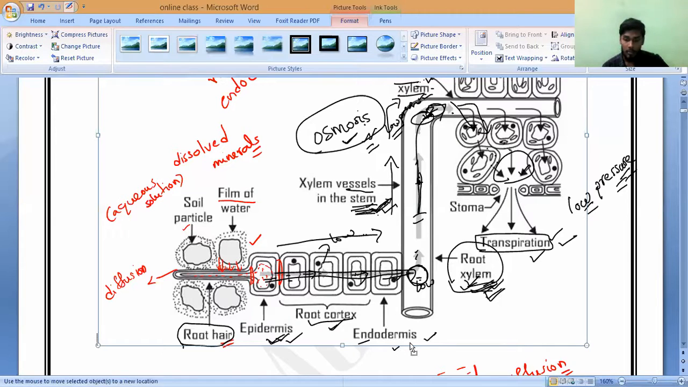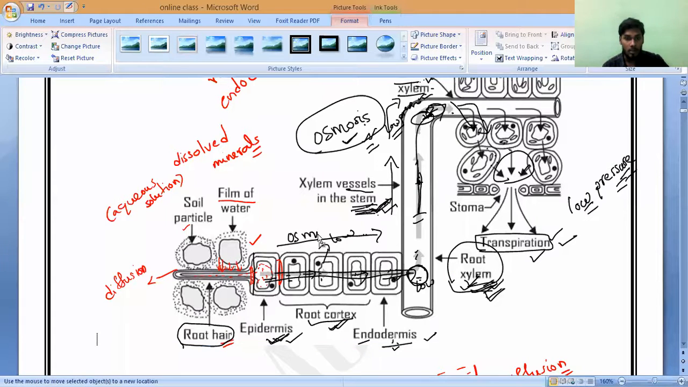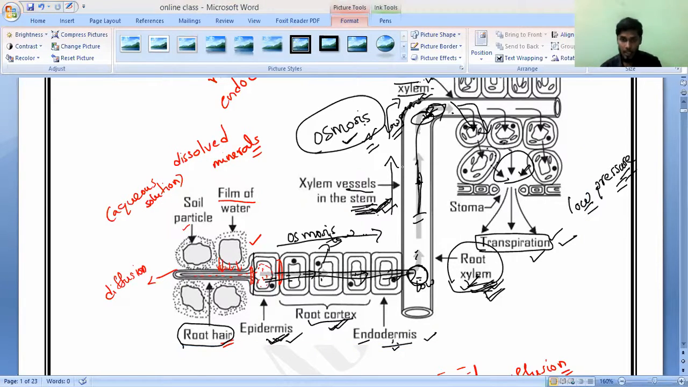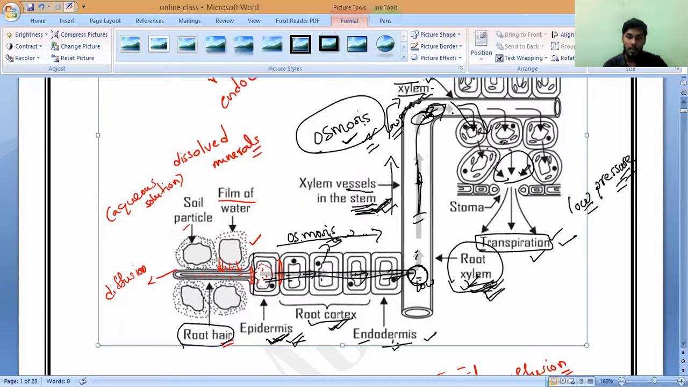Epidermis, root cortex, endodermis. Endodermis is connected to the root cortex, which is connected to the what? Epidermis. Till here, till epidermis, what process is happening? Osmosis only. High pressure and low pressure, continuously. So the water has been transported. Correct or not? Now, once this epidermis also loses the water, then again by the process of osmosis from the root hair to the epidermis, water has been transported.